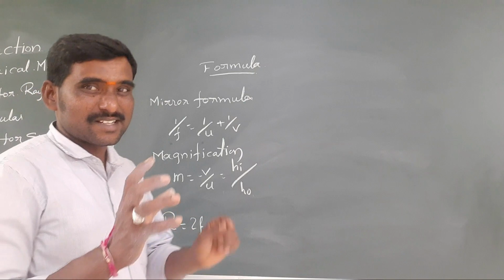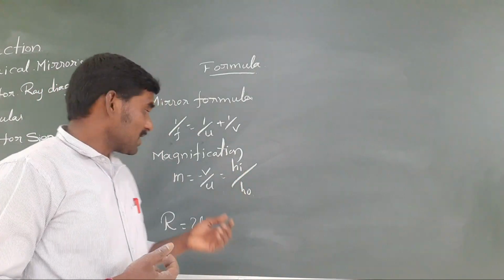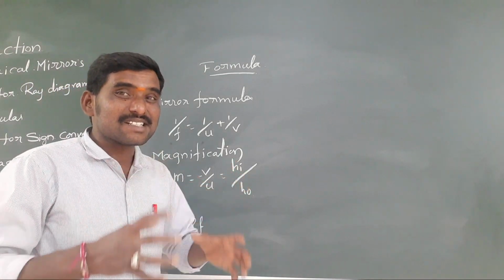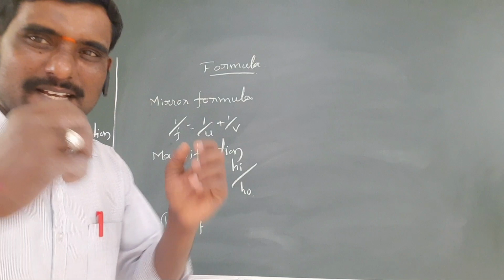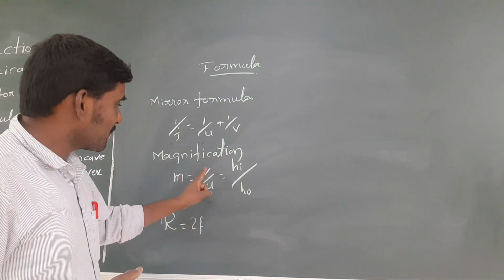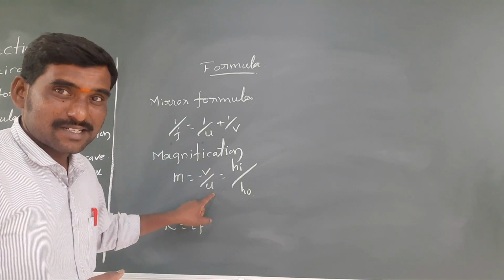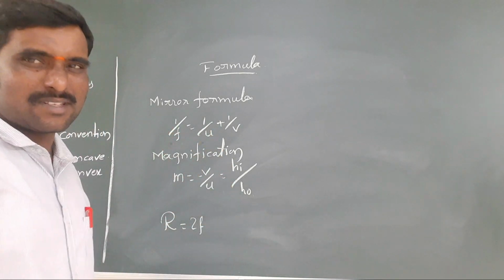So here magnification is very important to us in further classes also. Magnification deals only with the image. It explains to us how big or small the image is. That is the ratio of the image distance to the object distance, otherwise the ratio of the image height to the object height. So these are the formulas.